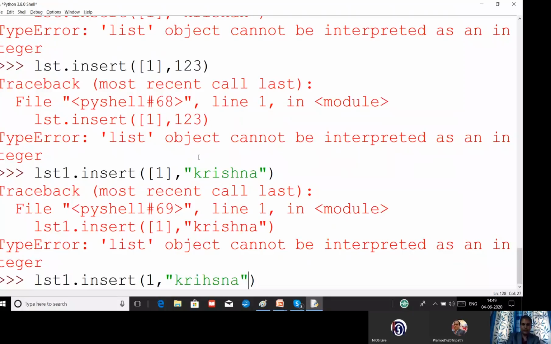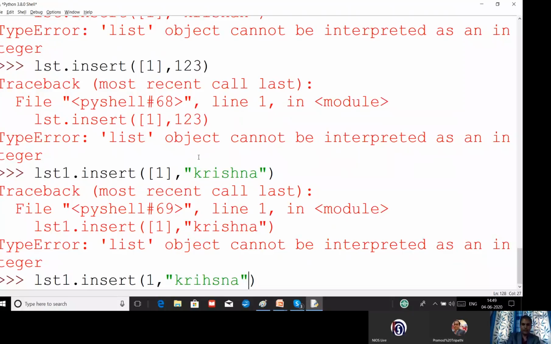Now one more function is available, called the remove function. Pop will remove an element whose position is given. What if we don't know the position? If you don't know the index position, what to do? For that we can use the remove function. We give the list variable name dot remove and the element we want to remove, and the element gets removed. One more thing to remember: the pop function will display the removed value, but the remove function will not display the removed value.